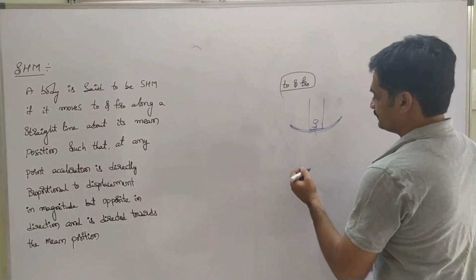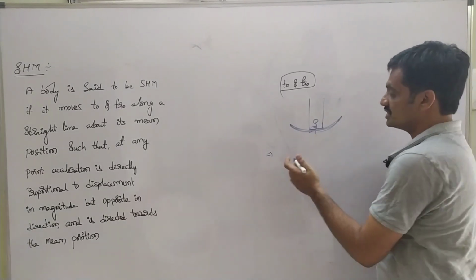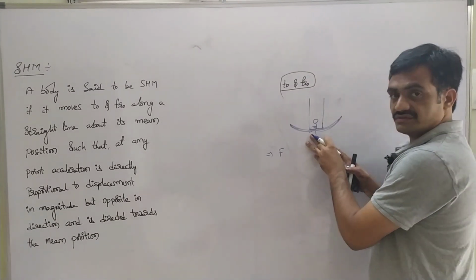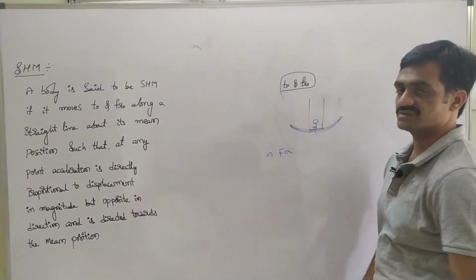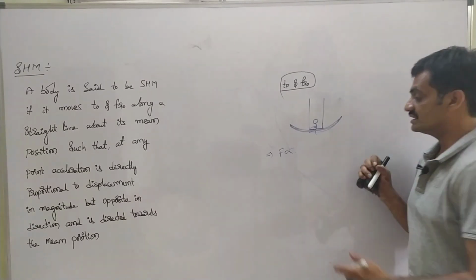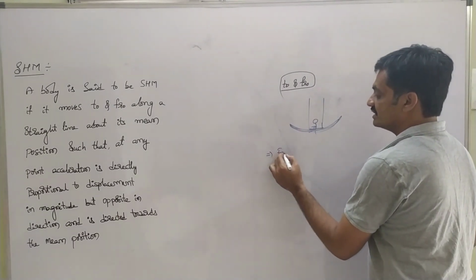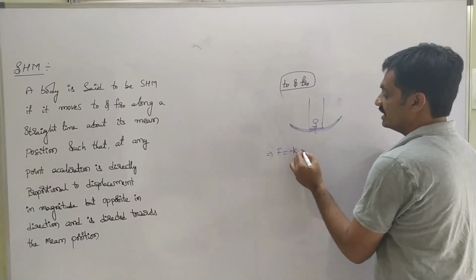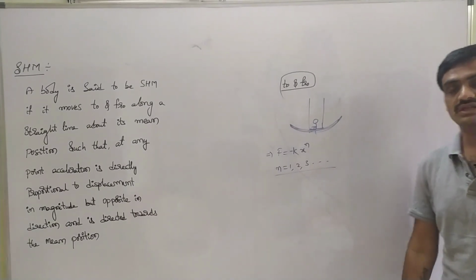Coming to the force acting in the case of oscillatory motion, it is represented as F. This force is directly proportional to displacement, but opposite in direction. So we can represent the equation as F equals minus K x to the power of n, where K is a constant and n equals 1, 2, 3 and so on.